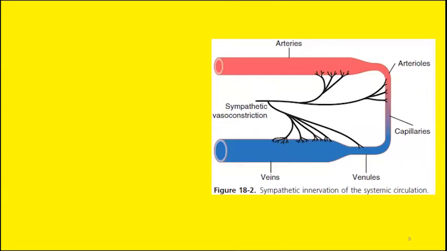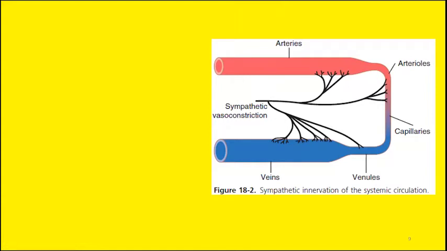Now this is how the blood vessels are innervated by the sympathetic nerves. You can see the arteries. These are the large arteries with greater caliber, which continue as the arterioles. The arterioles continue as capillaries. These are the exchange vessels. The capillaries continue as small venules first, and these small venules go on to make large sized veins.